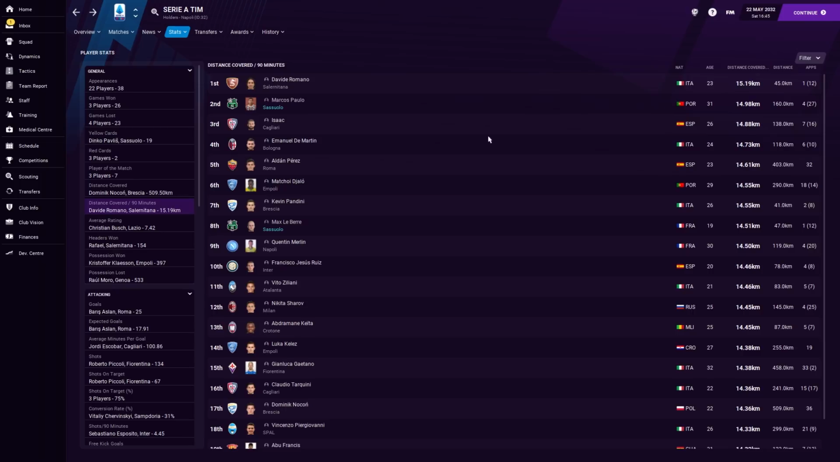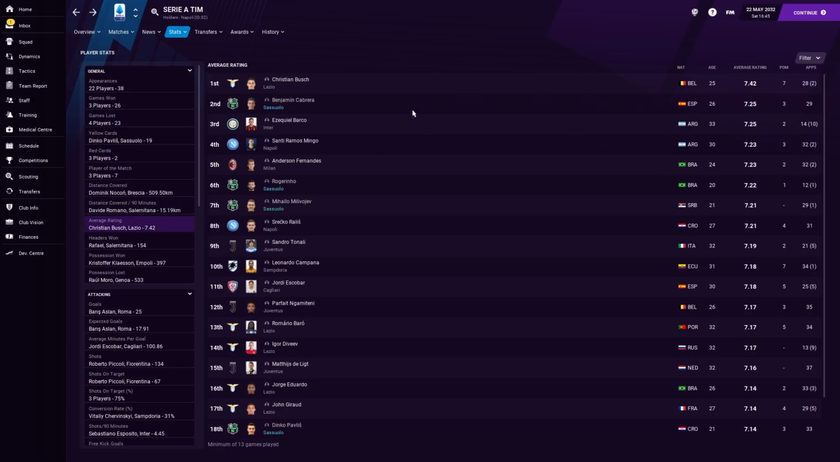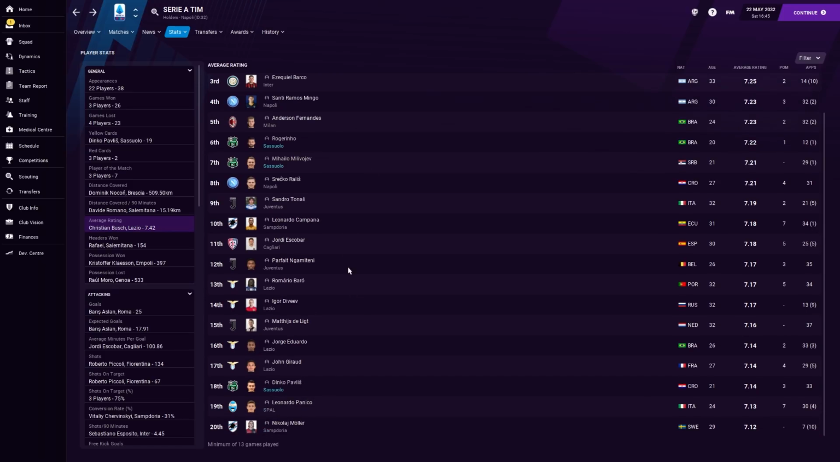Average distance covered per 90 minutes. Marcus Paulo runs like nobody's business. Now, I know he hasn't started that much, so that might be part of the reason, but even so, that is maddeningly good. Benjamin Cabrera up there on the average ratings. Jorginho in there too, and Mila Voyev. 3 defenders getting the top 7 average ratings in the entire league. And Dinko Pavlich is 18th in there too. All of them are defensive players.